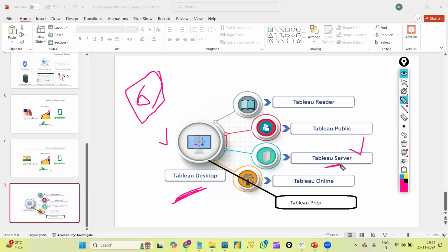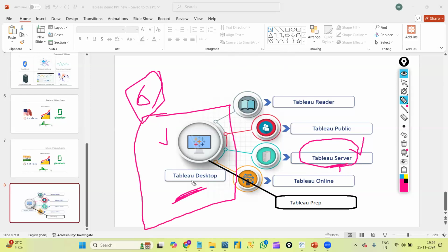Next, we have something called Tableau Server. Once we start working in companies, we will work on Tableau Server, right? We will get our own company credentials, and by using those credentials we will log into Tableau Server. In Tableau Server, we can view Tableau Desktop work also. In our course, first we will try to understand all concepts in Tableau Desktop. Then we will also learn about Tableau Server.